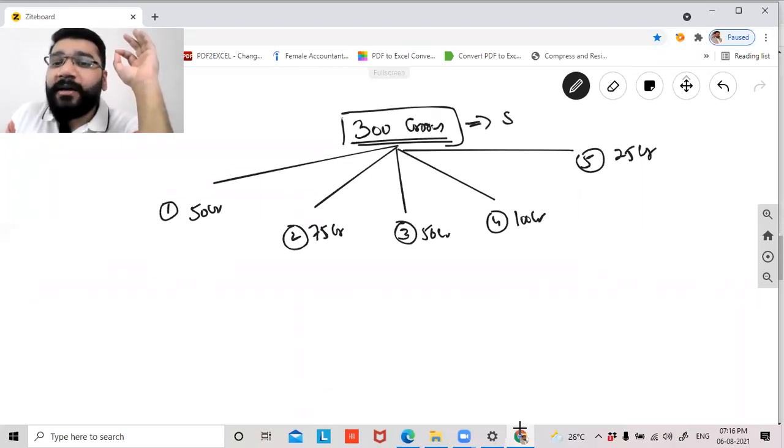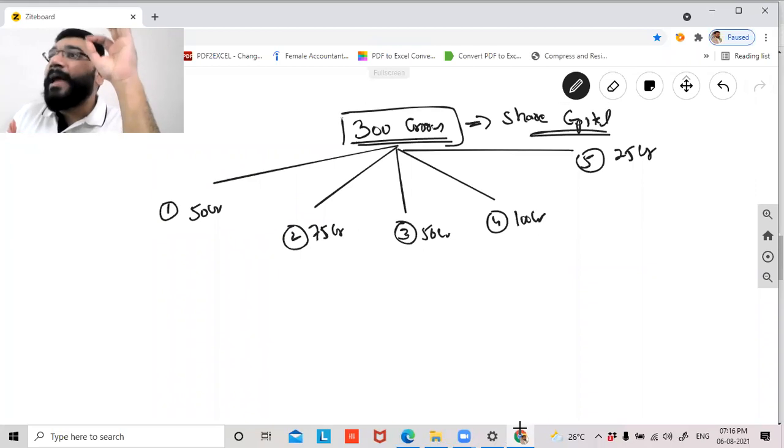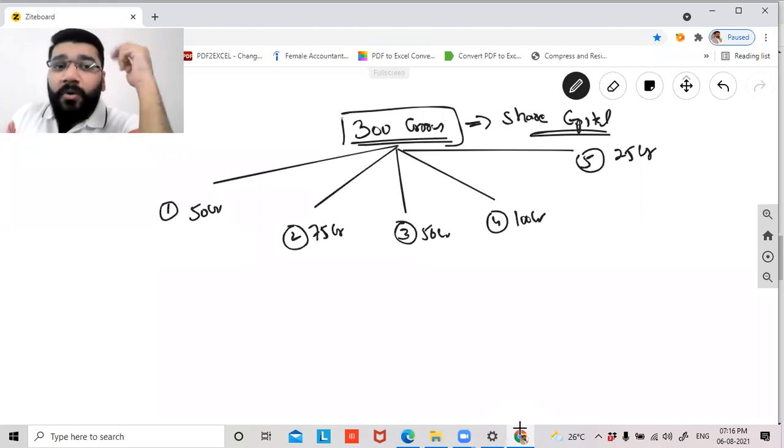This is called share capital. 300 crore rupees is the capital of the business. In companies, we call it share capital. Why is it called share capital? I'll discuss the logic with you in the next few minutes. Now, the point is how much percentage of holding each one will have.